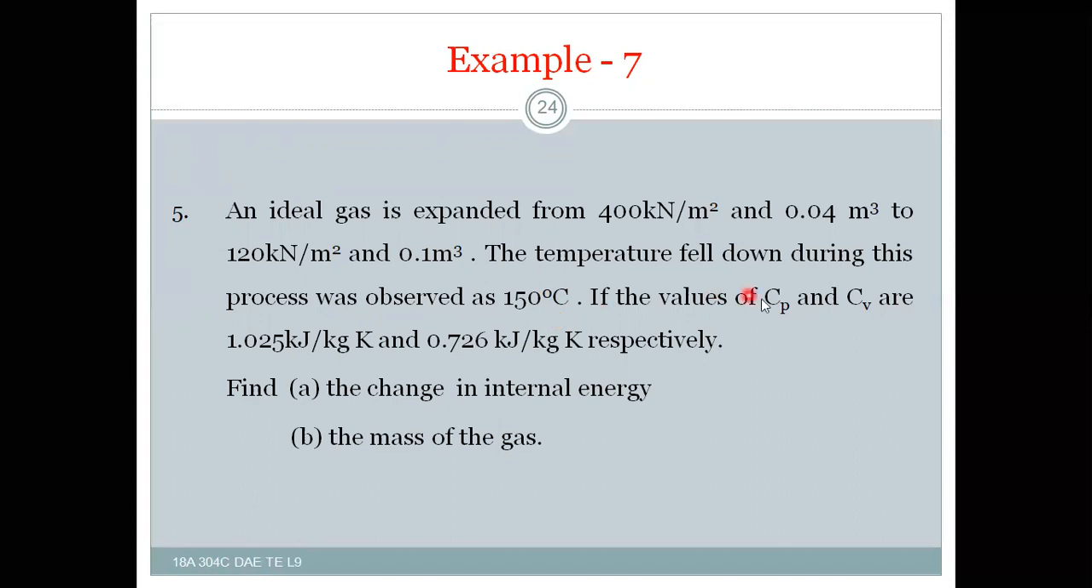Right? If the values of Cp and Cv are 1.025 kilojoule per kg Kelvin and 0.726 kilojoule per kg Kelvin respectively, Cp is there for us, Cv is also there. Find the change in internal energy. That means dU is equal to m Cv into T2 minus T1, and the mass of the gas also has to be calculated.